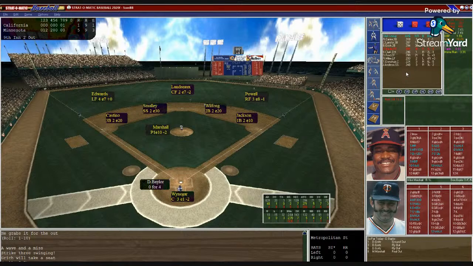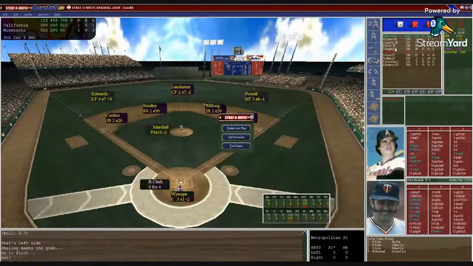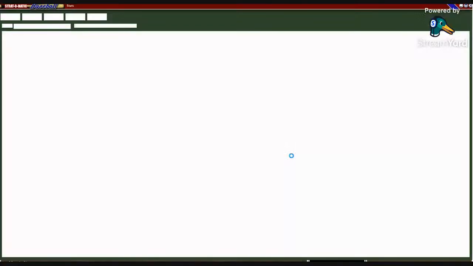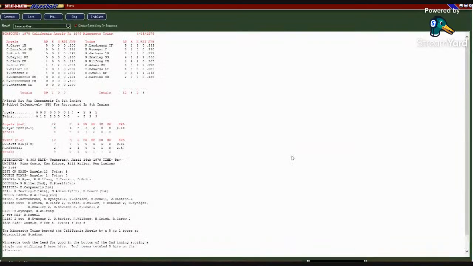And it's Don Baylor, 0 for 4. So now Mike Marshall looks to finish things off here. Waniger sets in the target. Marshall looks in, gets the sign, pitch to Baylor. 1-8 ground ball to short. Smalley's got it, goes it across the diamond. That's your ball game. So Mike Marshall finishes things up after a rough 8th inning. Does not get credit with a save.